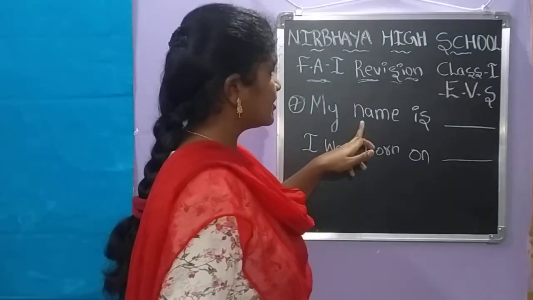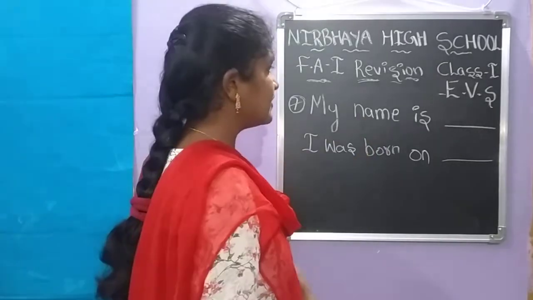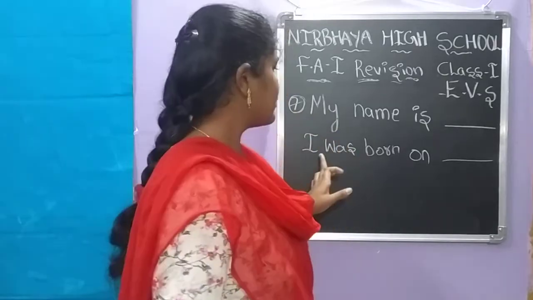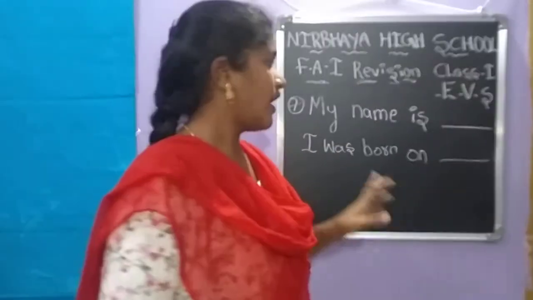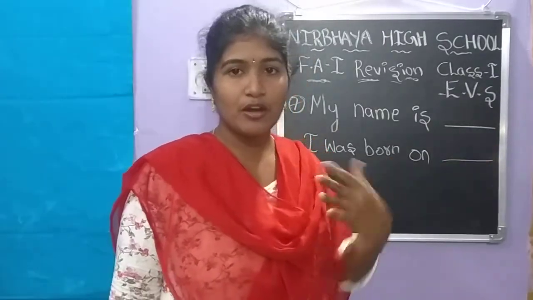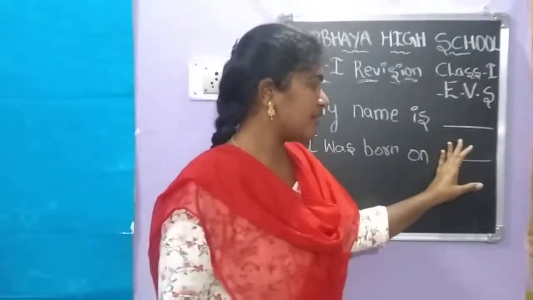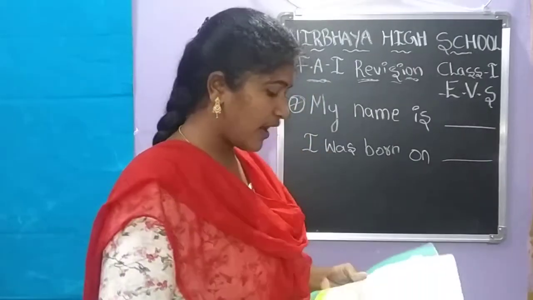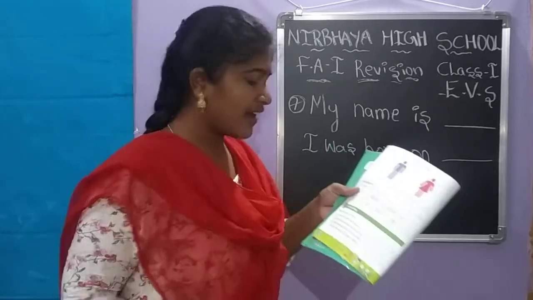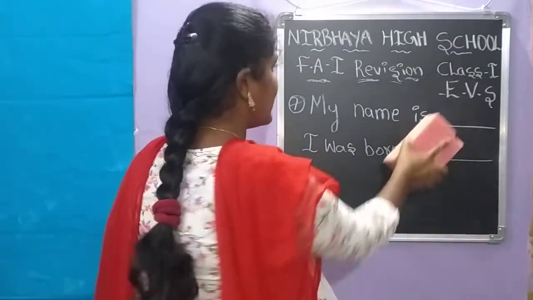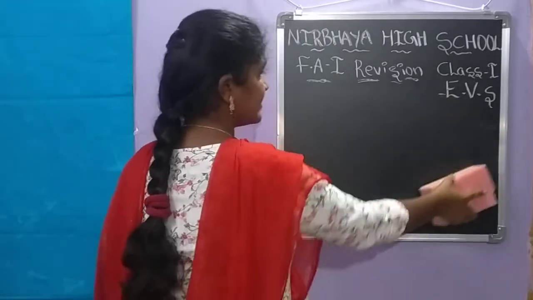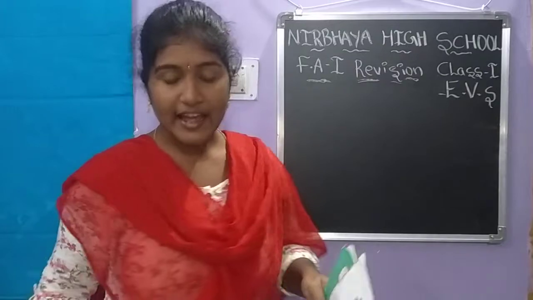Okay. Your name, first one, my name is. What is your name? My name is Sai. Next one, I was born on. If your born date is 20th August, you have to write 20th August. Next one you see, write yes or no. Write Y for yes. If the answer is yes, we have to write Y. If the answer is no, we have to write N.